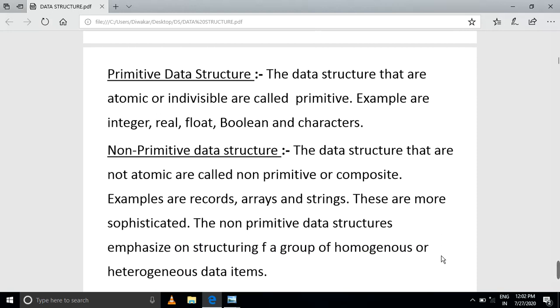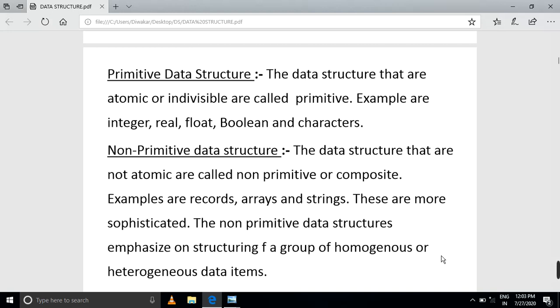A primitive data structure is one that is atomic or indivisible. Examples are integer, real, float, boolean, and characters. Non-primitive data structures are those that are not atomic, also called composite or compound. Examples are records, arrays, and strings. These are more sophisticated non-primitive data structures, emphasizing the structuring of a group that is homogeneous or heterogeneous.